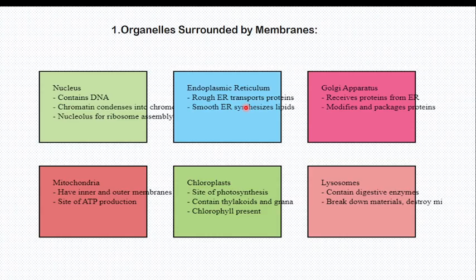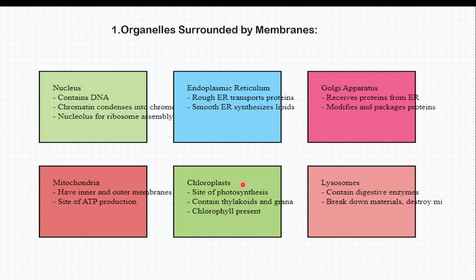Endoplasmic reticulum transports proteins, but this is the rough endoplasmic reticulum which transports protein, while the smooth endoplasmic reticulum synthesizes lipids. The Golgi apparatus receives protein from the endoplasmic reticulum. I will teach you this. Another function is that they modify and package proteins. Mitochondria have inner and outer membranes and are the seat of ATP production.